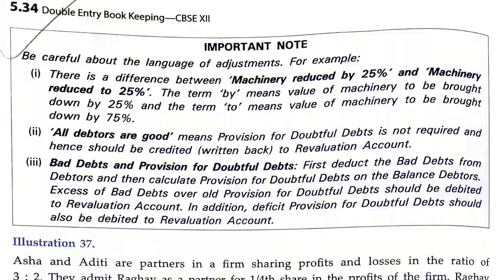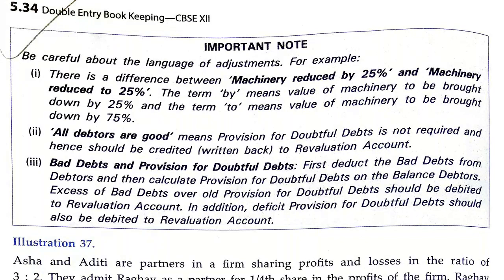Good morning. After the revaluation account, our next topic is some important things that you should take care of while solving the problems. In many questions, you may have found these topics in adjustments, like the difference between machinery reduced by 25% and machinery reduced to 25%.